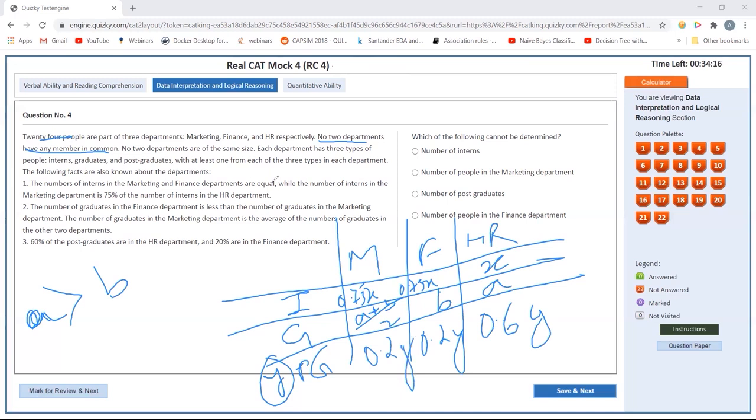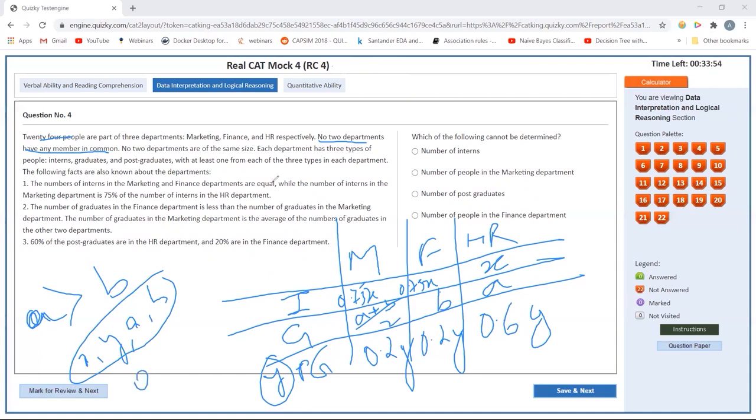Now what I have to do is find out what is x, y, and a and b. So I have four variables, that is x, y, a, and b. If I can find them out, I'll have my solution. Now since they are the number of people, the first thing that should strike anyone is that every number should be a whole number.